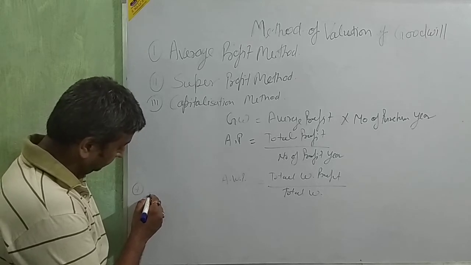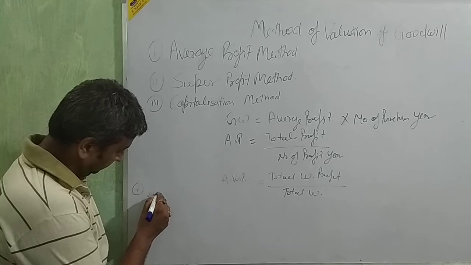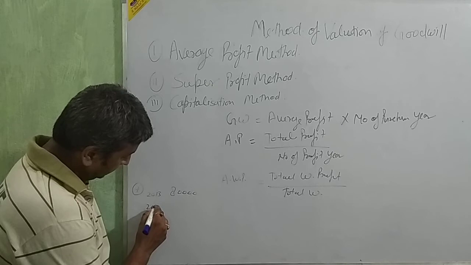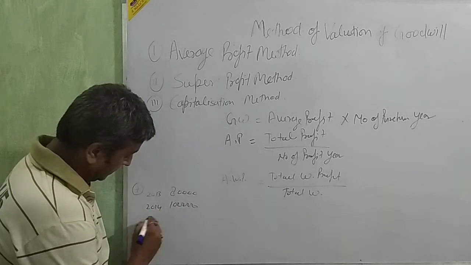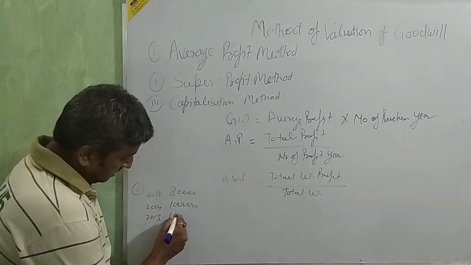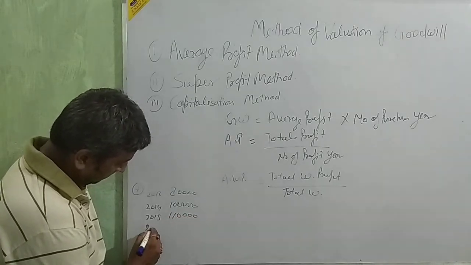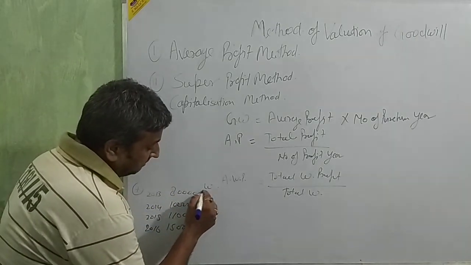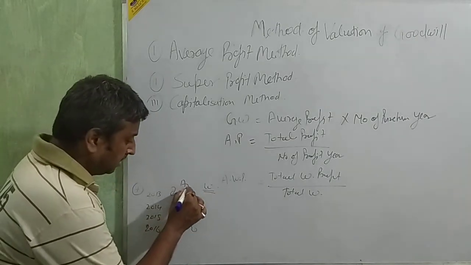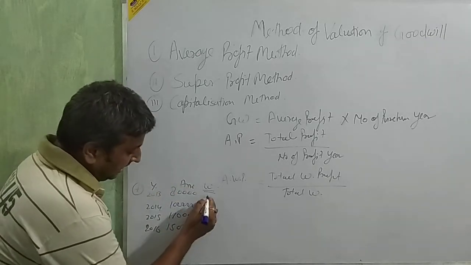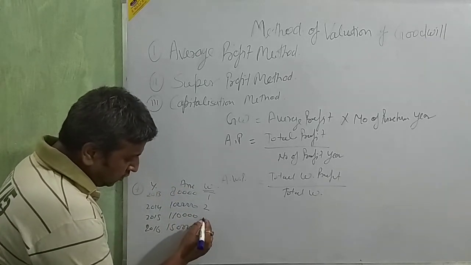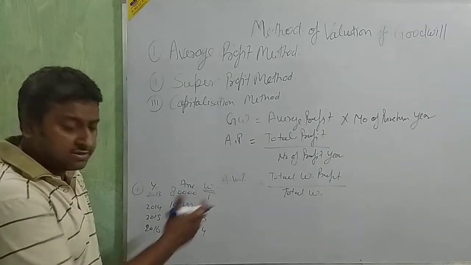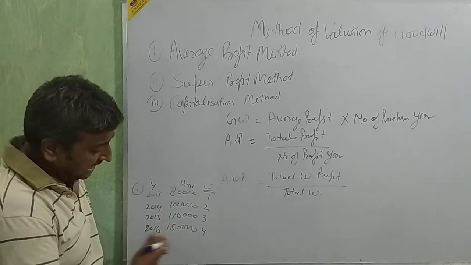The year ended 31st March 2013, 80,000. 2014, 1 lakh. 2015, 1 lakh 10,000. 2016, 1 lakh 50,000. Okay, now we are going to give the weight. Weight like that: 1, then 2, then 3, then 4 beta. Clear? This system we are going to follow. First 1, 2, 3 and 4.